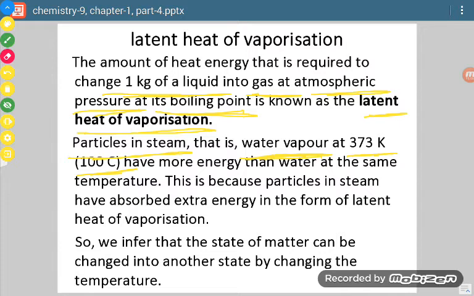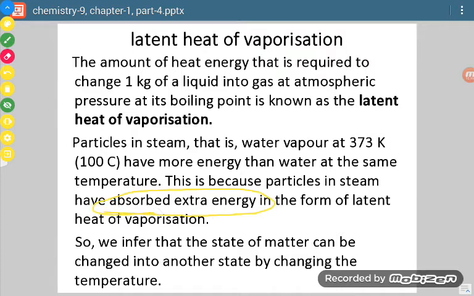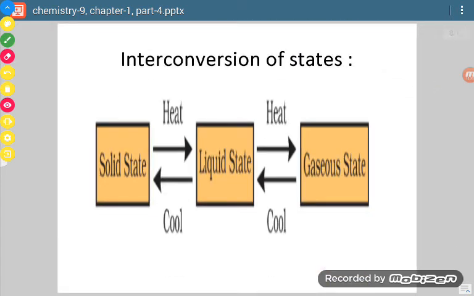So which will have more energy? These vapors will have more energy than water. Why? Because they have extra energy. How much extra energy? These vapors will have energy equal to the latent heat of vaporization. This much energy will be more. So from this discussion we can say that a state of matter can be changed into another state by changing the temperature. If we change the temperature, then we can change the state of a substance.